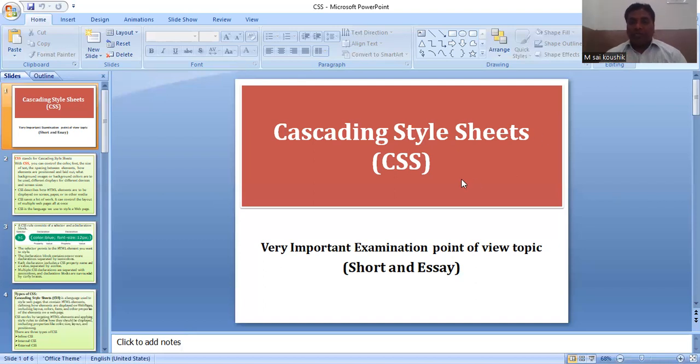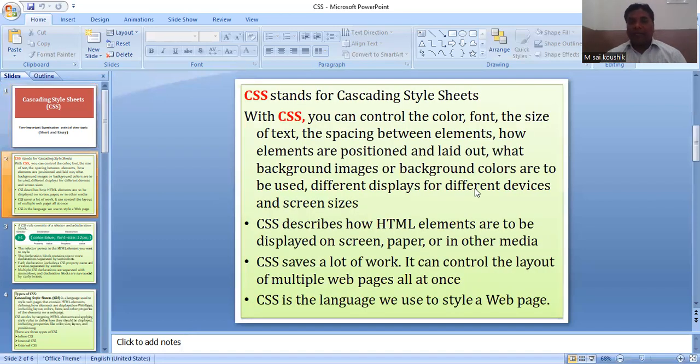Now, before going to the next slide, let me take an example. CSS stands for Cascading Style Sheets. Style means we can apply various types. Here, your mind should think about style: normal page, styled page. Be very careful. A web page will be converted into two types, normal web page and designed web page.